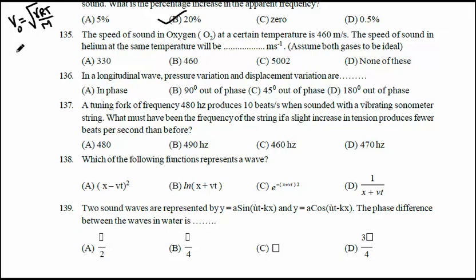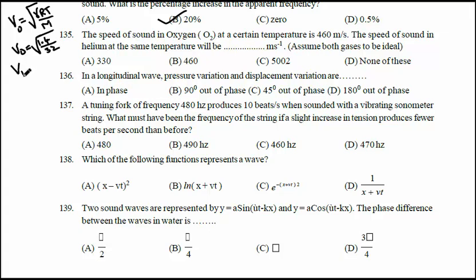So if you substitute, VO, the velocity of sound in oxygen, is equal to the square root of gamma RT by M. For oxygen, gamma is 1.4, RT is a constant, so leave it, divided by M. Temperature is the same, R is the universal constant, and M, the molecular weight of oxygen, is 32. This will be VO equal to 1.4 by 32.